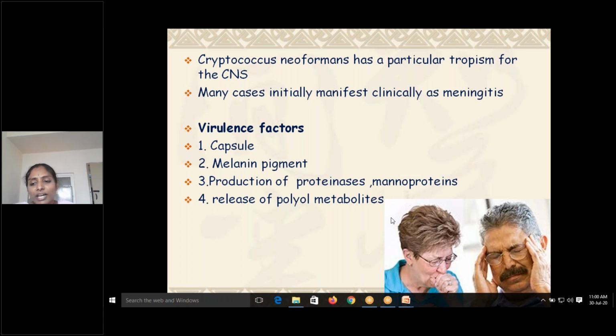So what are the virulence factors which will lead to the disease? One is the capsule, the melanin pigment, production of proteinases, and release of polyol metabolites.